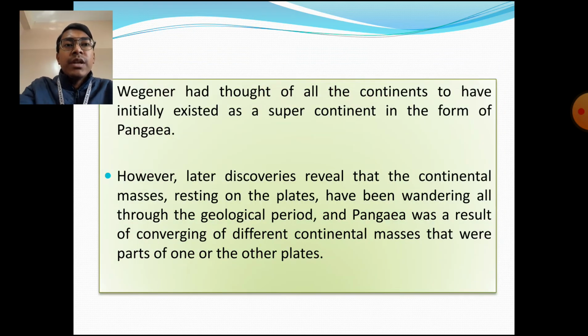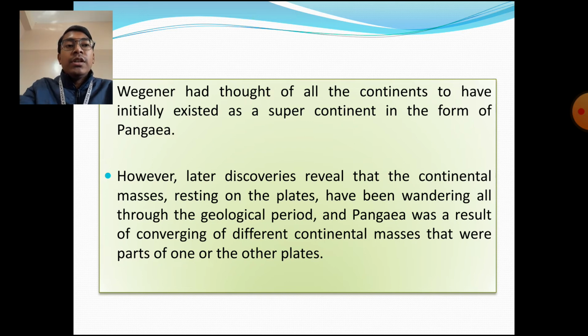Wegener had thought of all the continents to have initially existed as a supercontinent in the form of Pangaea. So in his continental drift theory, Wegener said that all the continents were joined together and formed a supercontinent, Pangaea. However, later discoveries revealed that the continental masses resting on the plates have been wandering all through the geological period.